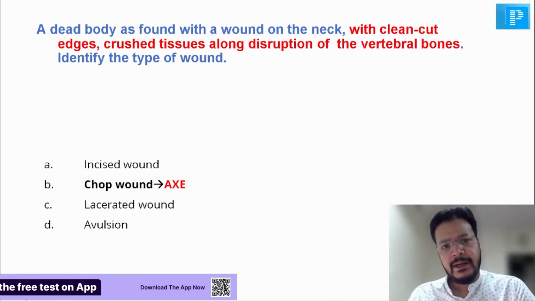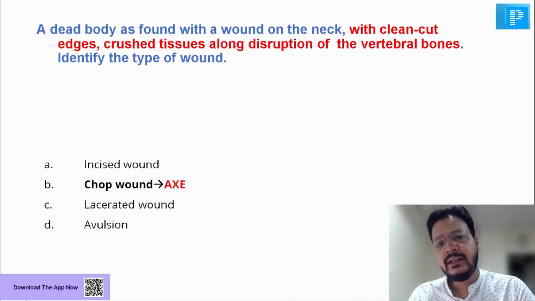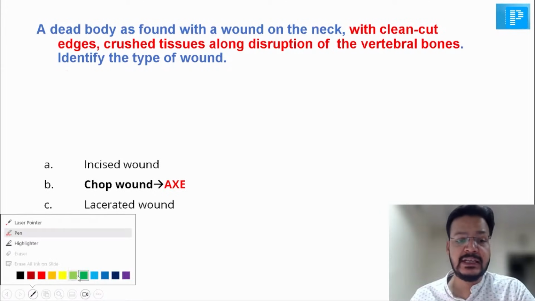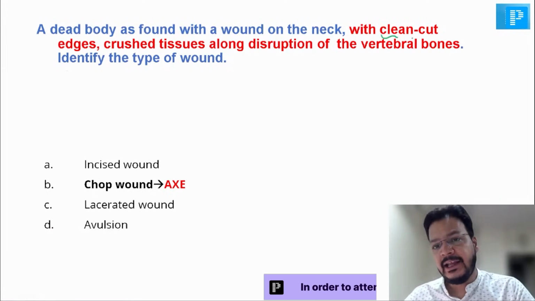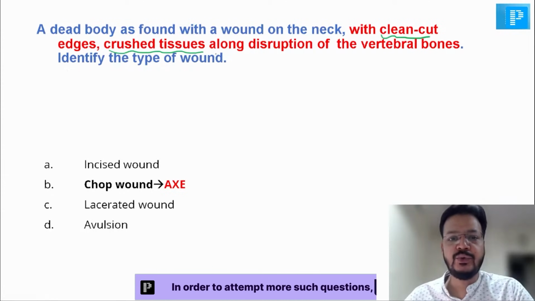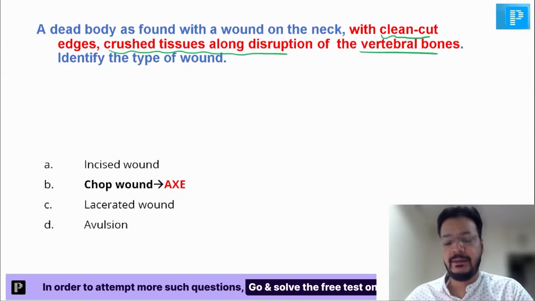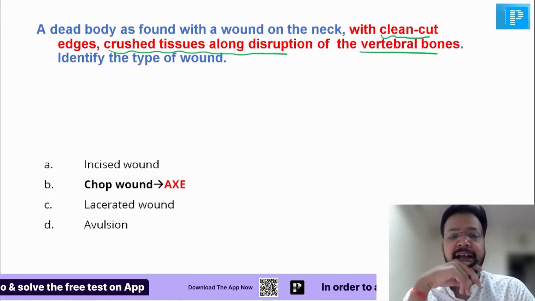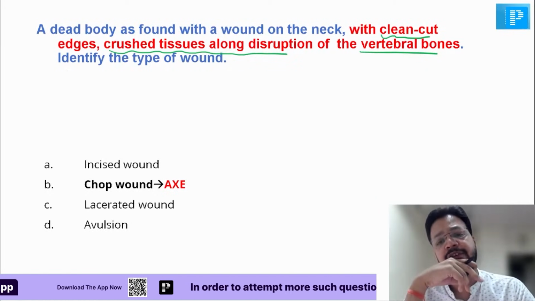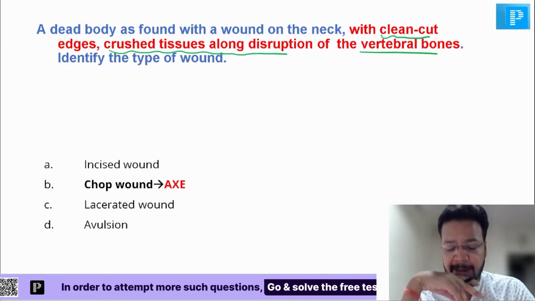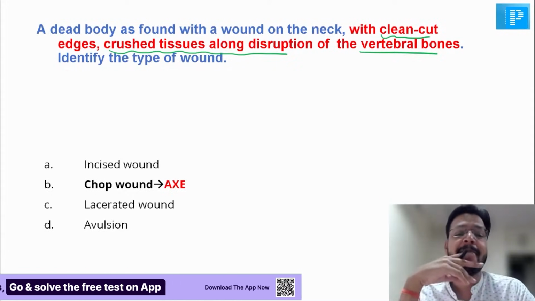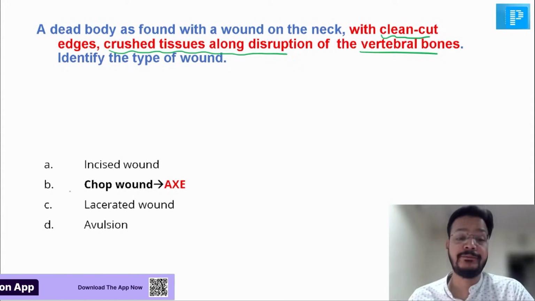Yes. Dead body was found and there is a wound on the neck with clean cut edges. My dear friend, what are the catchy points? You can see clean cut edges, crushed tissue along with disruption of the vertebral bone. Tell me, what is the type of the wound this is? Incise, chop, laceration, or avulsion? Anyway, it is a chop wound.